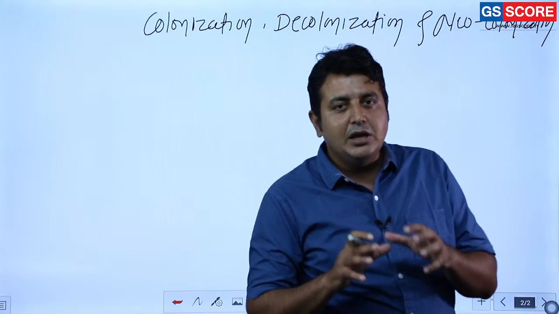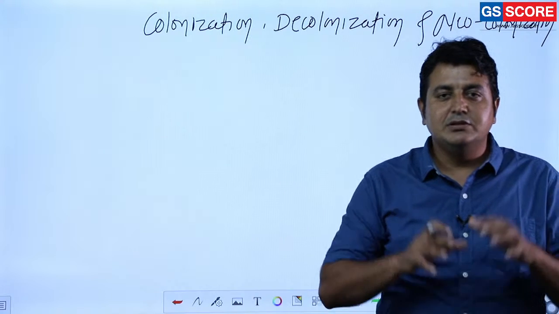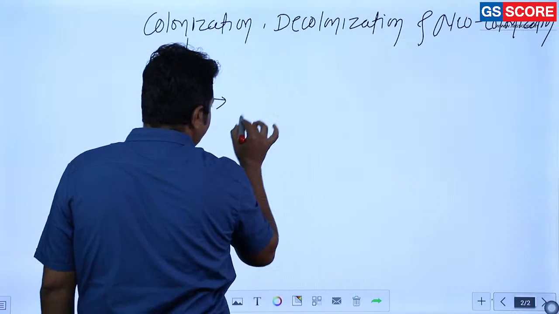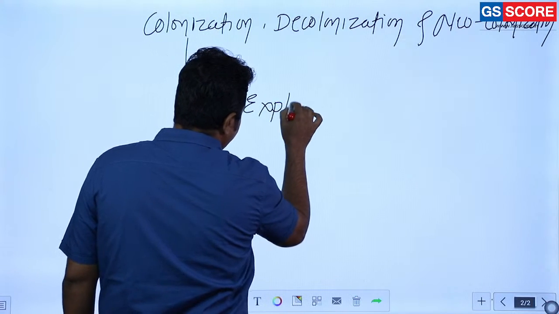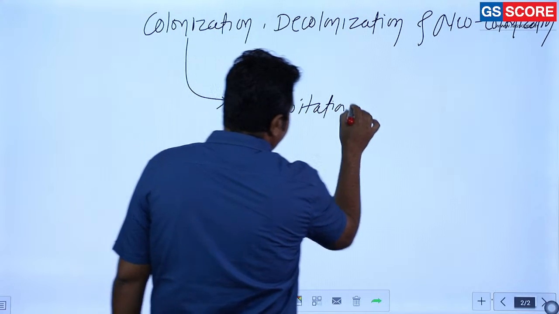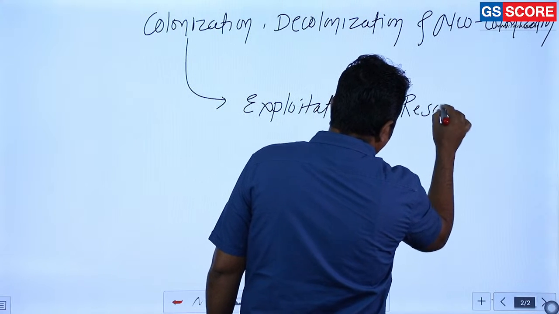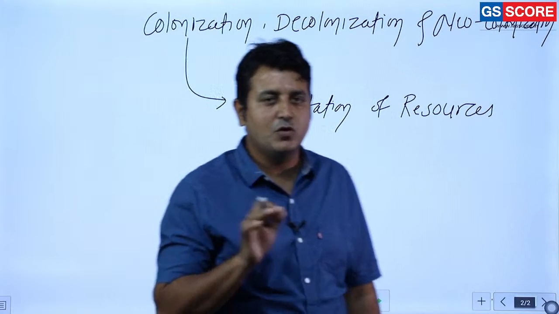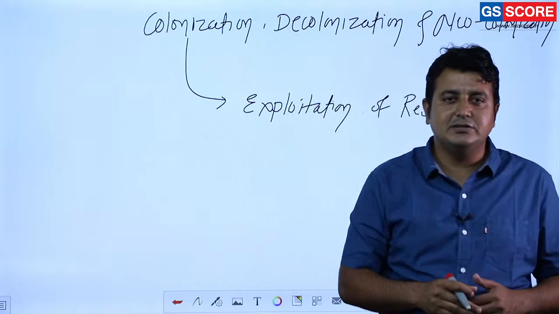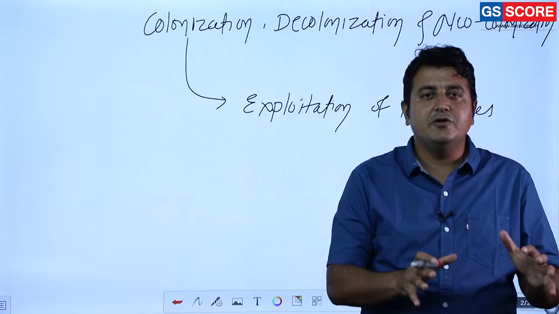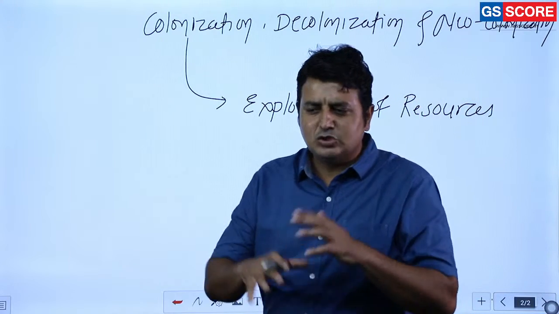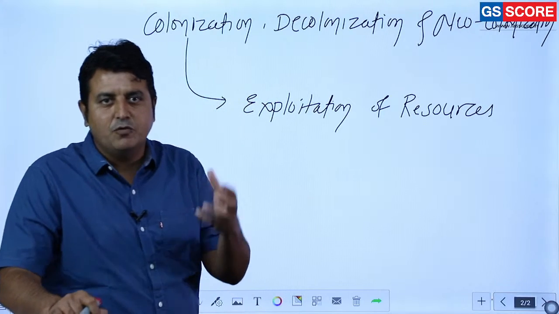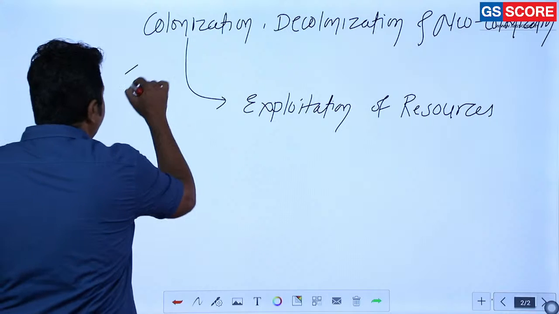Colonization, what is the main important aspect of colonization? What is the main purpose of colonization? Very simple, the main purpose of colonization is basically exploitation of resources. But how did this process of colonization start? What factors gave a boost to this process? There were so many factors. The most important, or we can say the guiding factor for this colonization process, was imperialism.